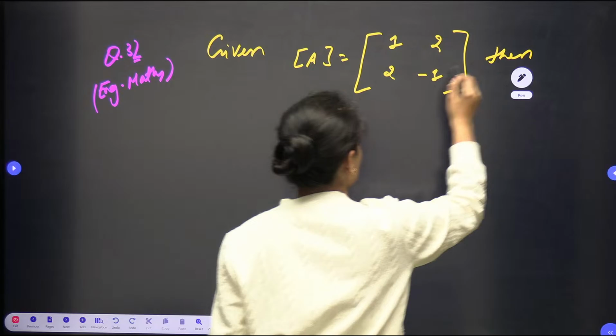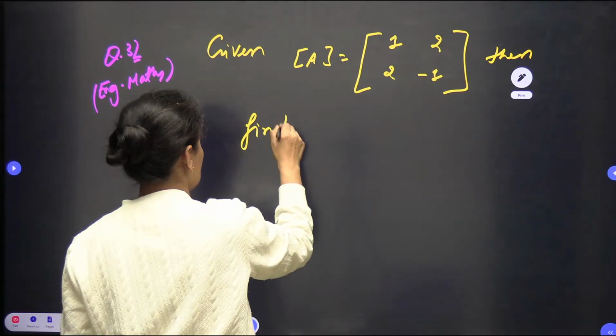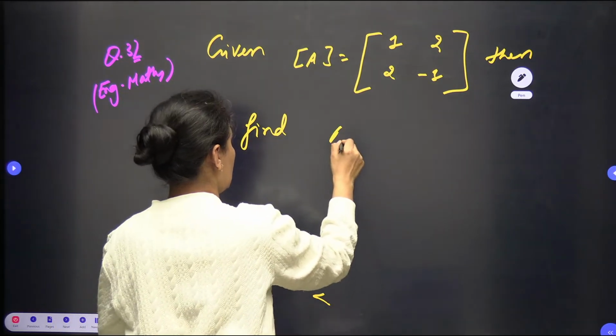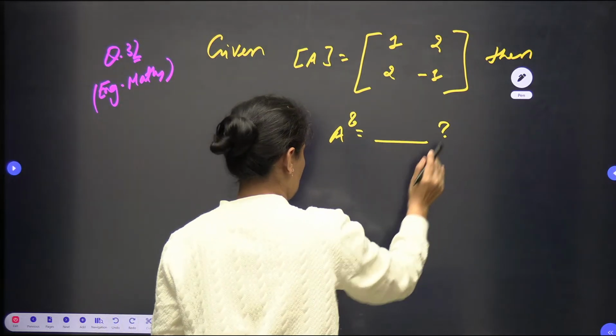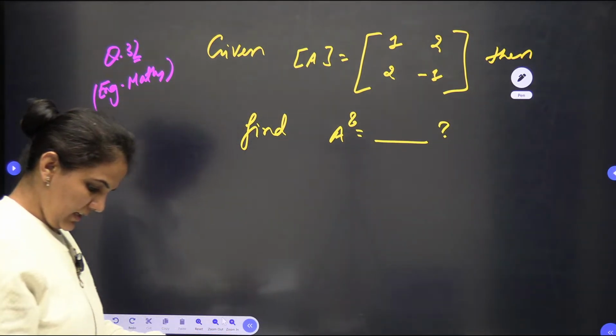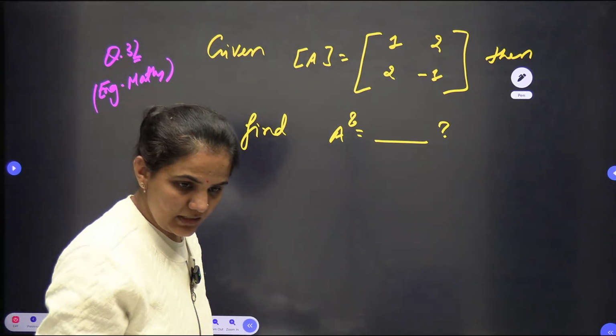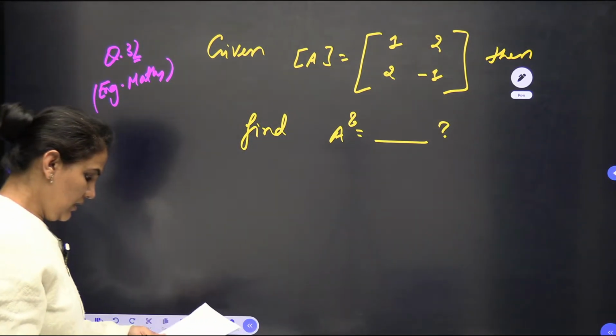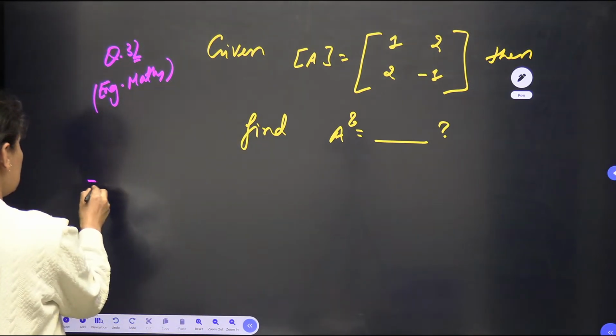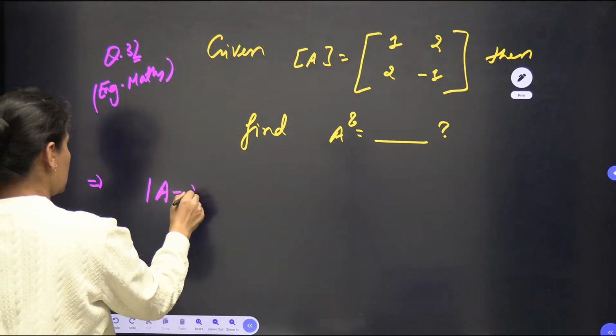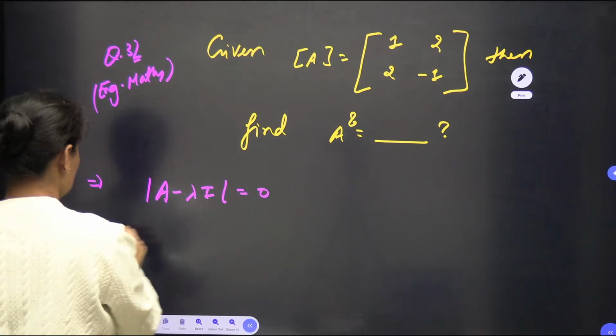Okay. For the given matrix, find out A power 8. I think they are asking about A power 8 only, and some options are available. Let's check it out. What should be the answer here? So here, very easily we can solve this question using the basic Cayley-Hamilton: A minus lambda I equals 0.